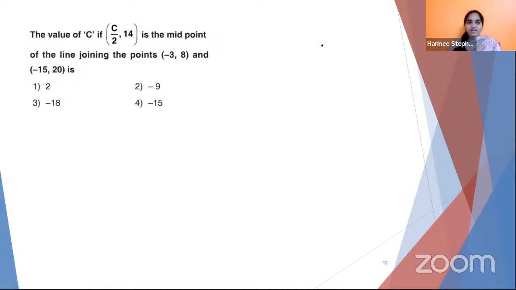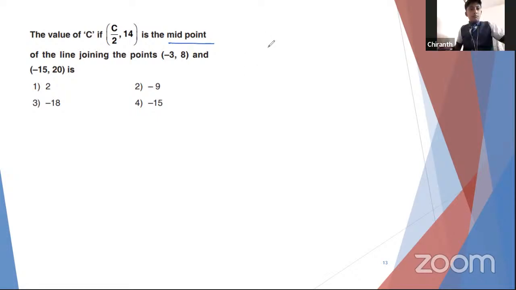The value of c if c upon 2, 14 is the midpoint of the line joining the points minus 3, 8 and minus 15, 20 is. So does anyone remember the midpoint formula for coordinate geometry? Ma'am, P of x comma y is equal to m1 x2 plus m2 x1 by m1 plus m2 comma m1 y2 plus m2 y1 divided by m1 plus m2.